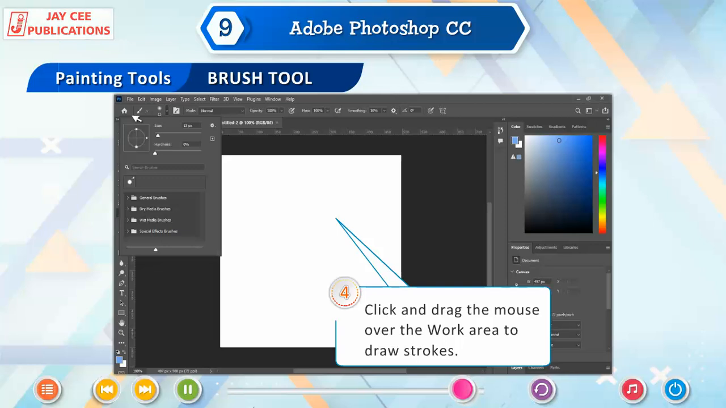1. Draw the shape and click on the Paint Bucket tool. 2. Select your desired color from the color palette. 3. Click on the shape to fill color. The shapes will get filled with color.